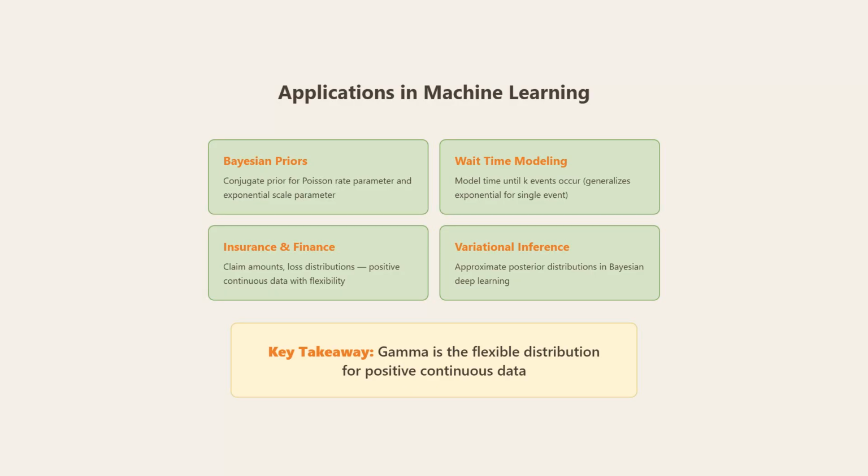In machine learning, gamma is versatile. It's the conjugate prior for Poisson rate parameters and exponential scale parameters in Bayesian inference. It models wait times until k events occur, generalizing exponential for a single event. In insurance and finance, it models claim amounts and loss distributions. And in variational inference, it approximates posterior distributions in Bayesian deep learning. The key takeaway? Gamma is the flexible distribution for positive continuous data.